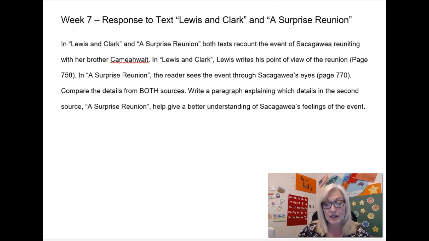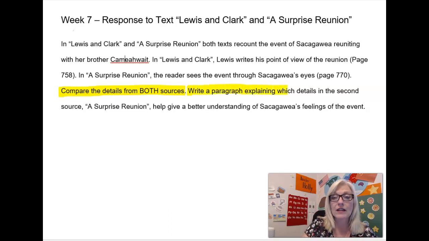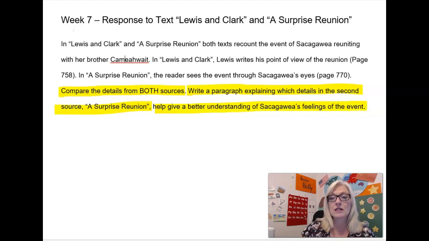feelings of the event. The first thing we want to do is identify what is being asked of us. And here is the task that we need to complete. We need to compare details from both sources, then write a paragraph explaining which details in the second source, A Surprise Reunion, help give a better understanding of Sacagawea's feelings of the event.